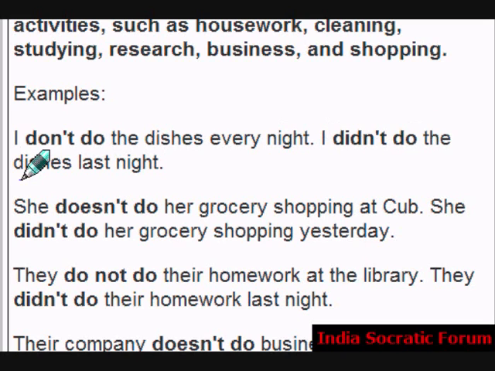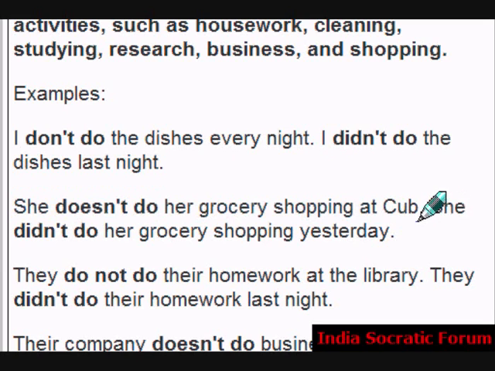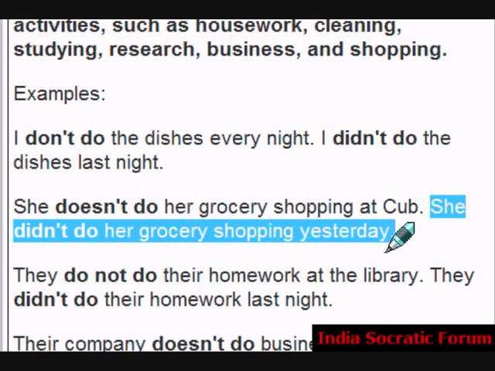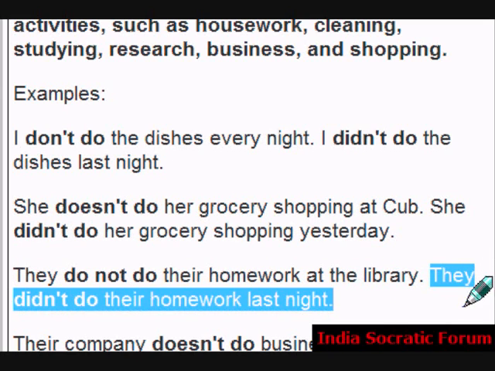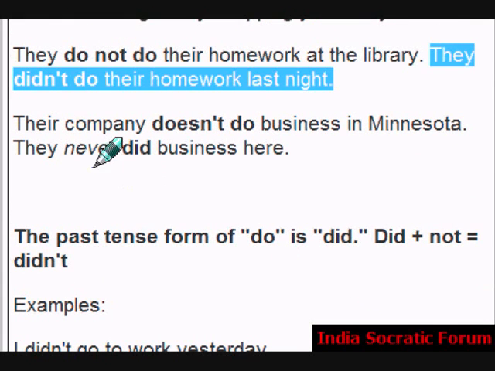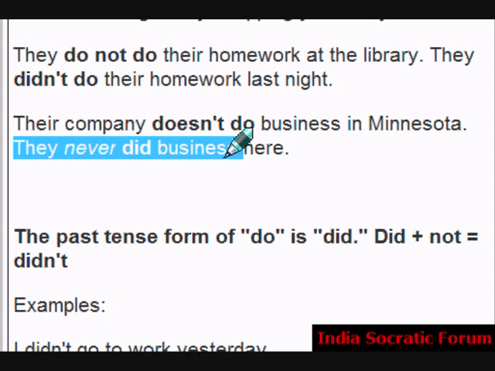I didn't do the dishes last night. This do is doing the dishes, cleaning the dishes. She doesn't do her grocery shopping at Reliance. She didn't do her grocery shopping yesterday. They do not do their homework at the library. They didn't do their homework last night. Their company doesn't do business in Mumbai. They never did business here.